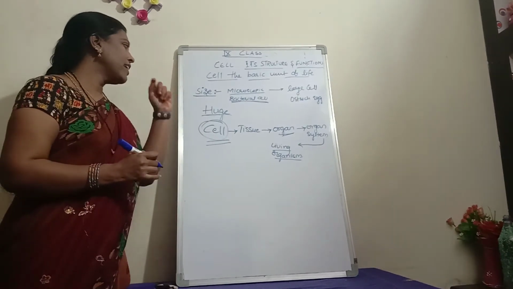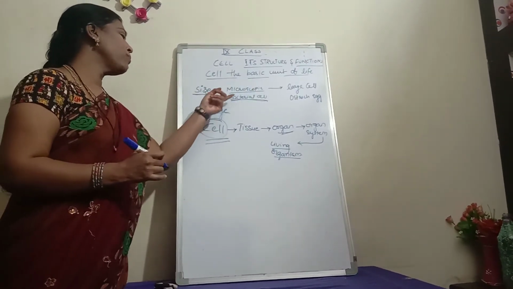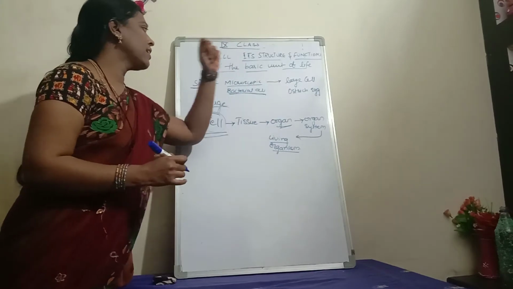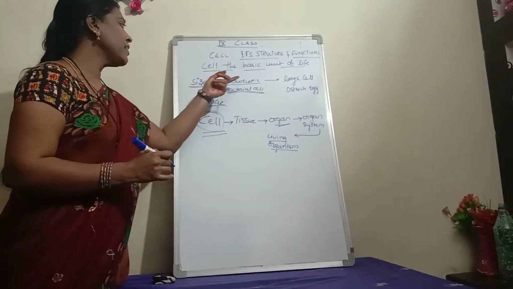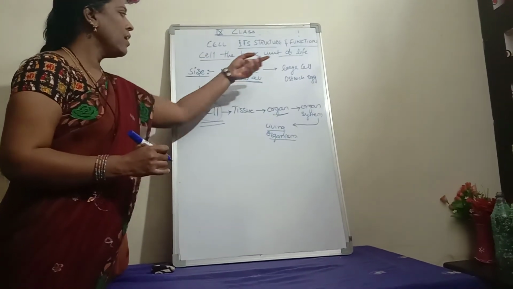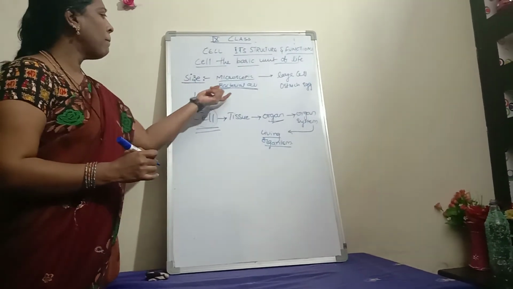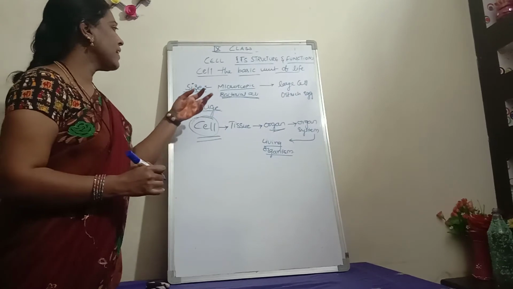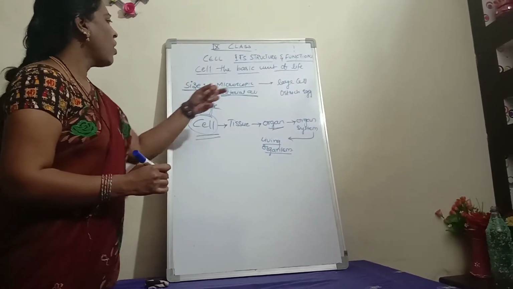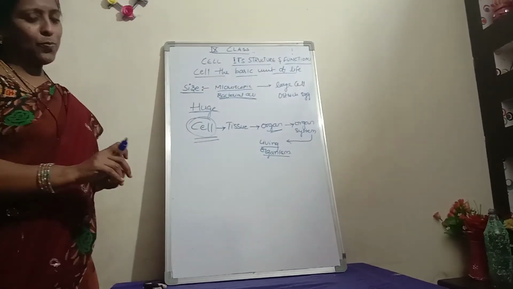Cells are of different sizes. They vary from microscopic size to large size. An example for a microscopic cell is the bacterial cell, whereas the example for the largest cell is the ostrich egg.